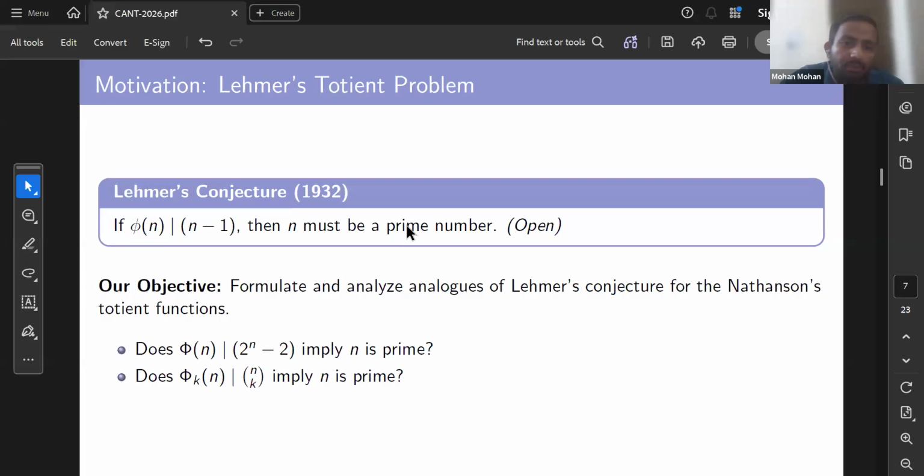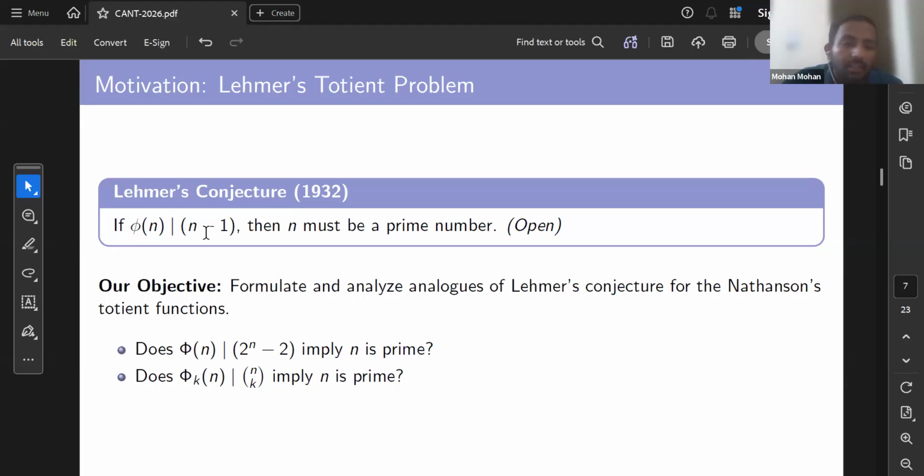We asked a very simple question: can we study similar types of problems that we already studied in the case of Euler-type functions? We have the Lehmer conjecture, which is still open. It says that if phi(n) divides n minus 1, then n must be prime. Our main objective is to formulate and analyze such analogues for Nathanson totient functions. Here we see phi_N(n) divides 2 raised to the power n minus 2. Why 2 raised to n minus 2? Because the maximum value of phi_N(n) is 2 raised to n minus 2, similar to the Euler phi function, whose maximum value is n minus 1.